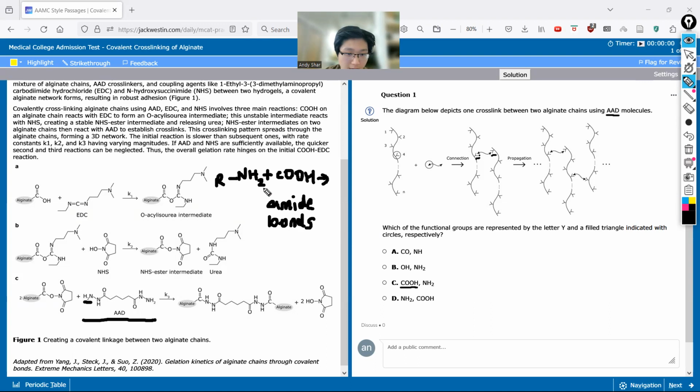If we have R-NH2 and that reacts with a carboxylic acid group on another molecule, you'll get R-N-C-O, and this is your amide bond, or amide bond, depending on how you pronounce it. So knowing that, we're pretty confident it should be COOH and NH2. Because those two can create such a strong peptide or amide bond, you can connect these alginate chains together.